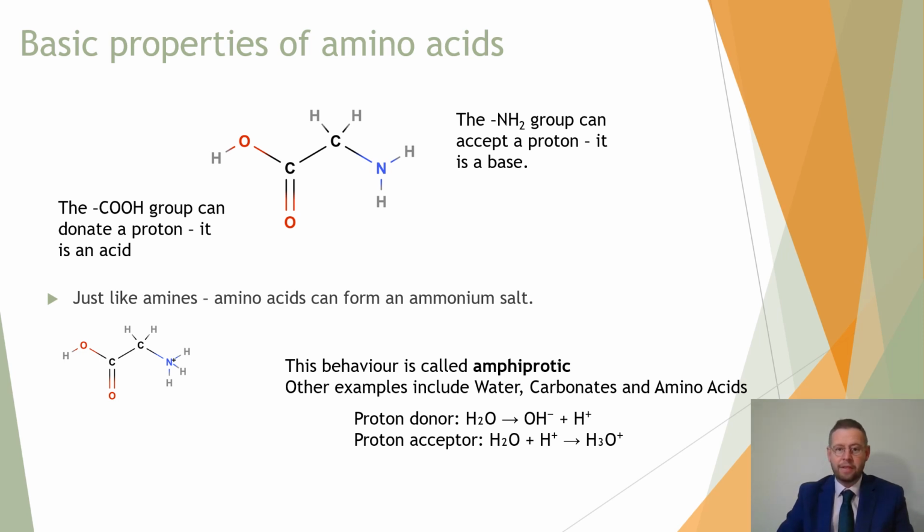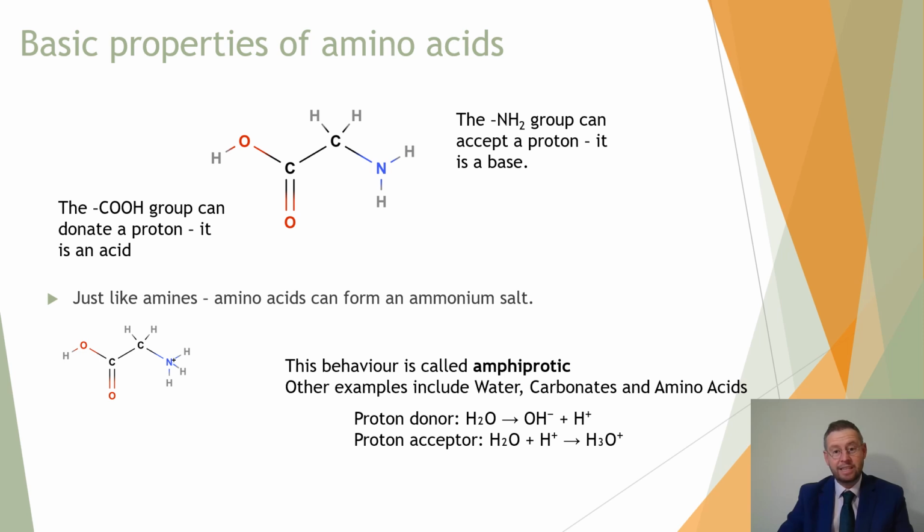Now, let's have a look at this. This molecule here, this glycine, it'll be the one that we use quite a lot. You can see that it's got these two functional groups, the amino group on the right and the carboxylic acid group on the left. Now, what we know from our study of the carboxylic acids is that lone hydrogen at the very end of the carboxylic acid group is vulnerable to being given away. It has a hydrogen dissociation constant that means it's probably the first to go of all of the hydrogens that could dissociate on this molecule.